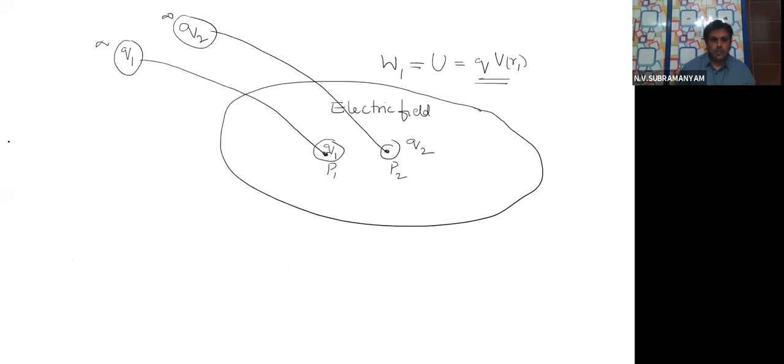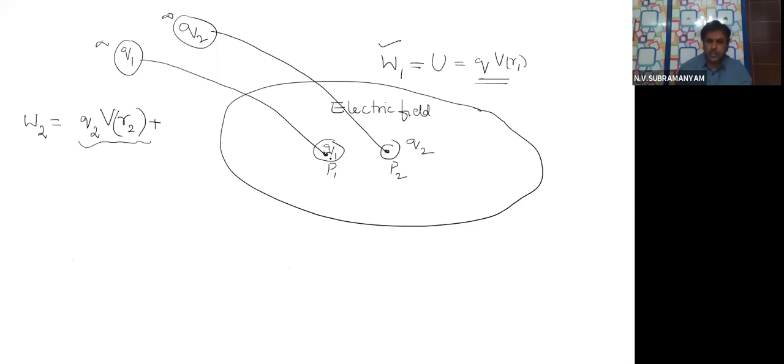So for bringing the second charge, let us say the work done is W2. Then W2 will be equal to Q2 into V(R2), same as for W1, plus something more. This is the work done to bring Q2 into the electric field.